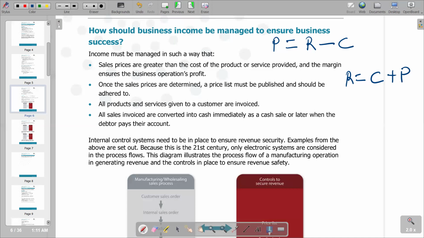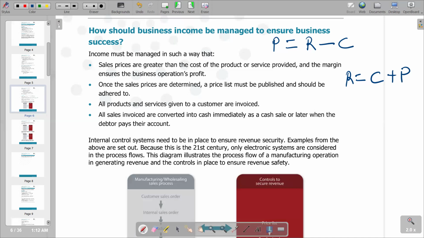The second point says: once sales prices are determined, a price list must be published and should be adhered to. It's very important that the business comes up with a price list that is adhered to as they sell products or services, so that there is no deviation in the prices charged to customers. This comes as an internal control measure.